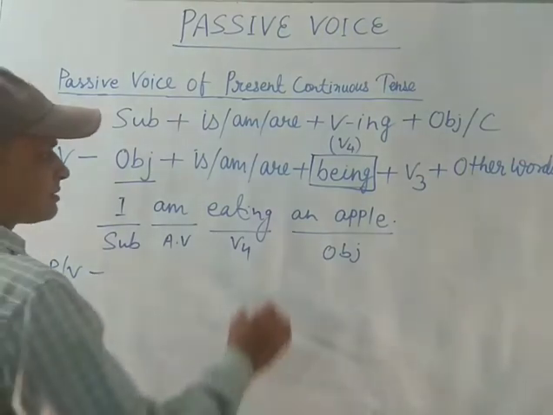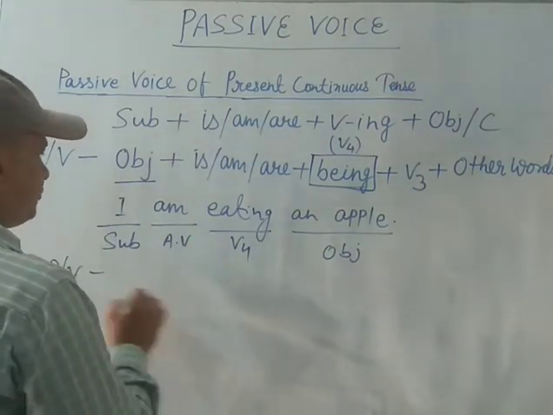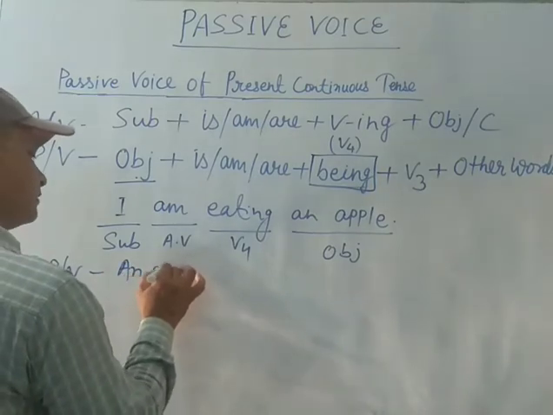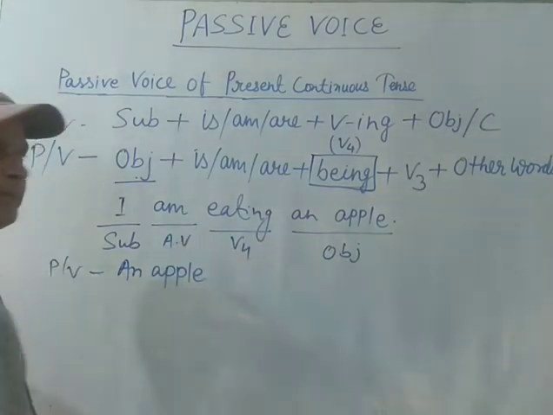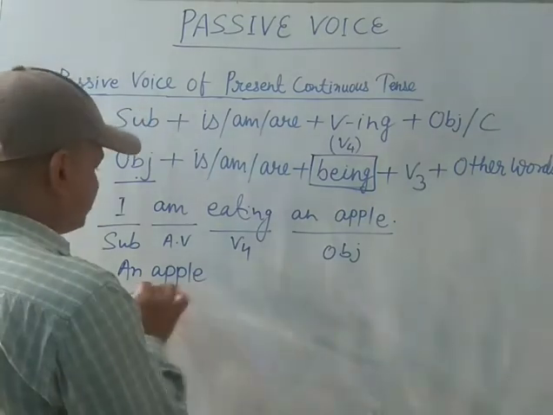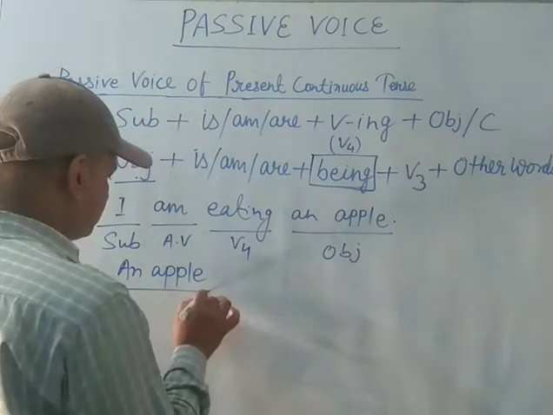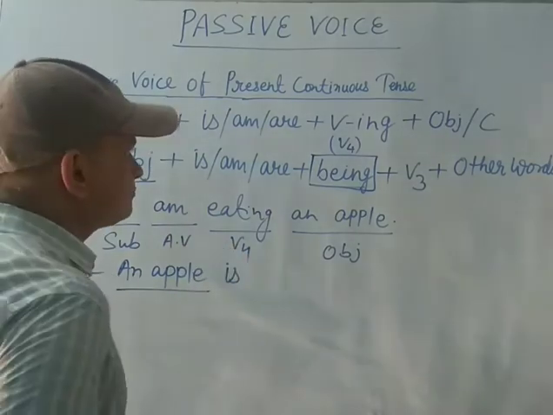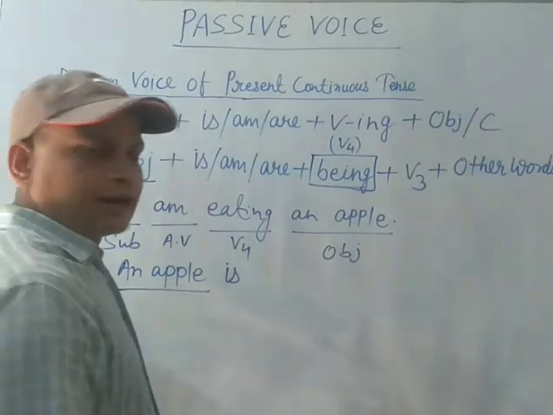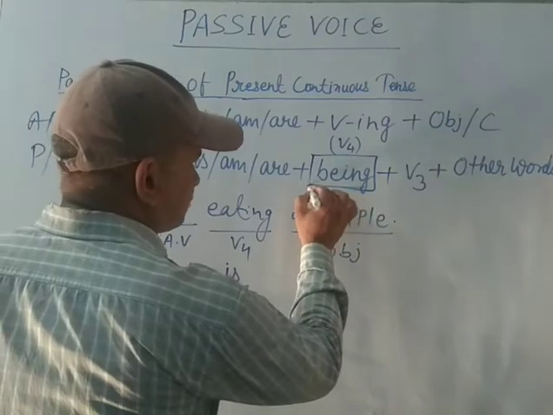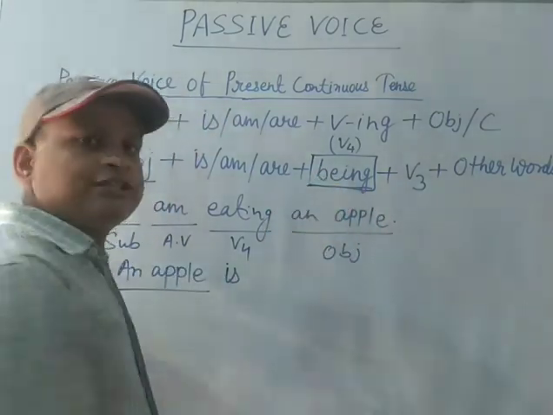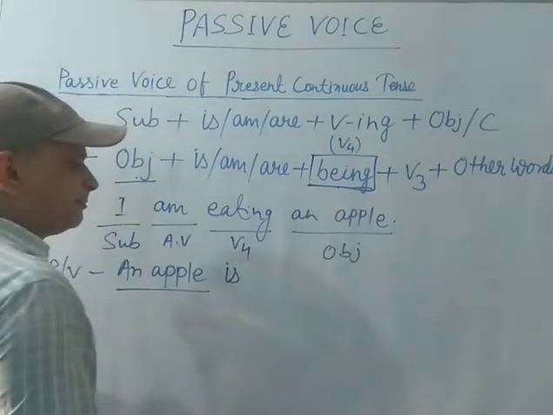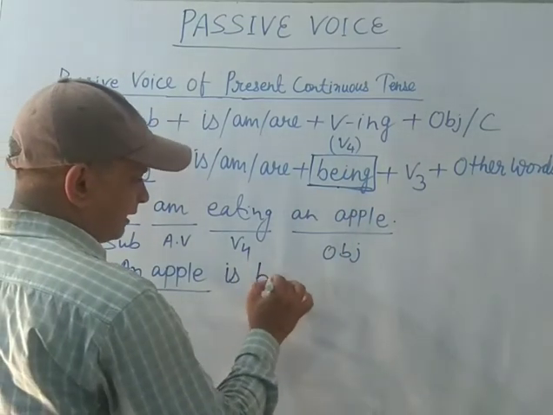Now the sentence is changed into passive voice. The object comes first, an apple is the object here. Since it is a singular noun, an apple is. As I told you earlier, in the passive voice of present continuous tense, being is used. The word being is very important in the passive form, so let us use being here.